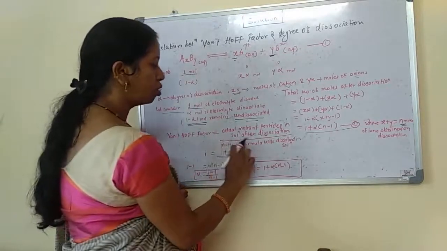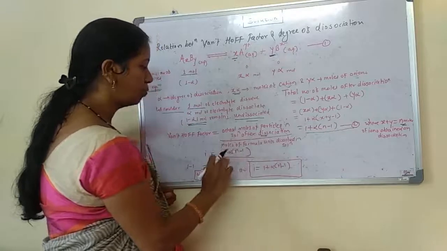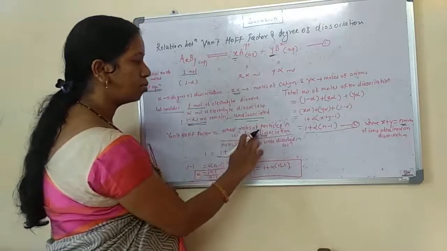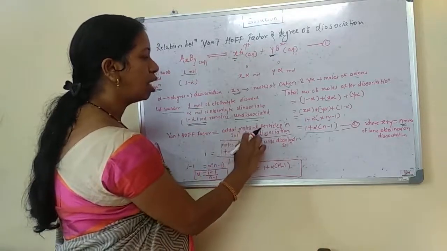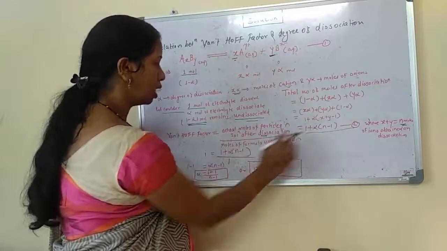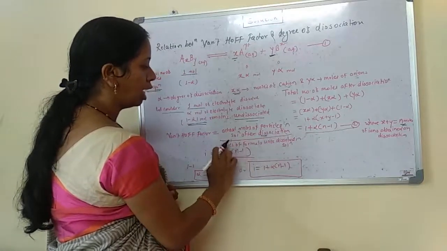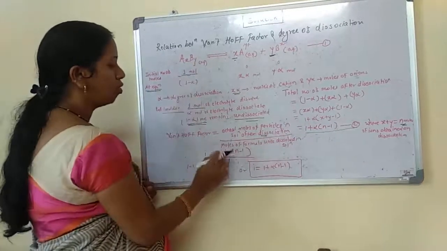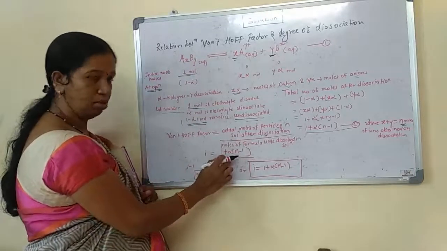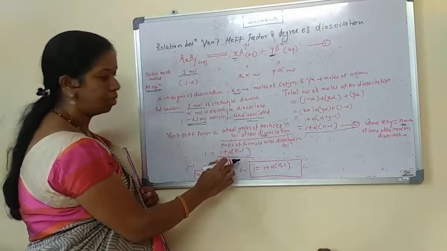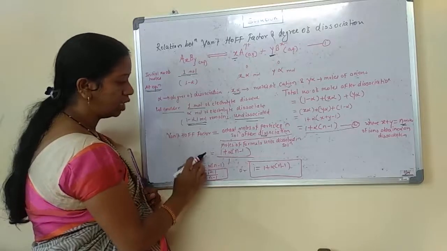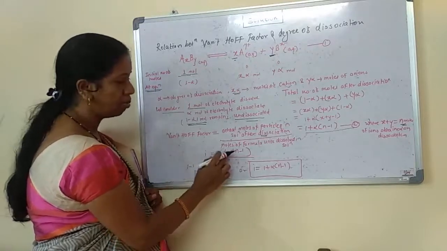It is the moles of formula units dissolved in the solution. The actual number of moles of particles after dissociation is 1 plus alpha (n minus 1), and initially we took 1 mole of weak electrolyte.